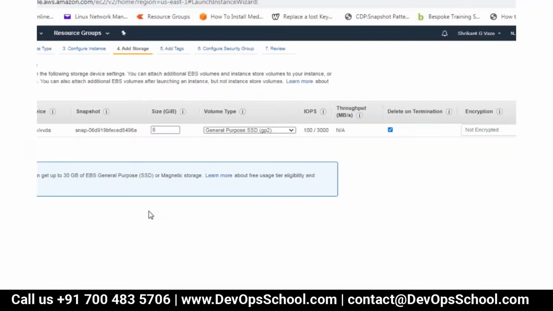Fine. So this is the storage. This is my root disk, which is 8 GB. And what type of storage is it? It is an EBS storage. And here, if you see, this is my performance. So what is this IOPS? That is input output operations per second, and that will vary between 100 to 3000 IOPS.